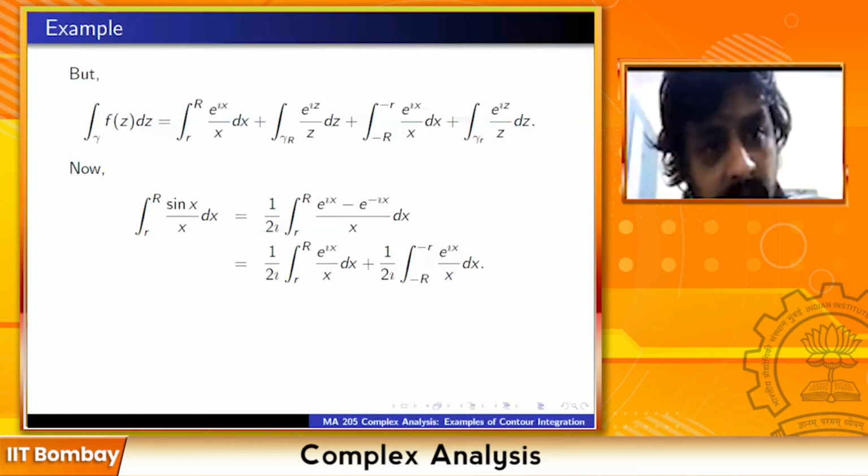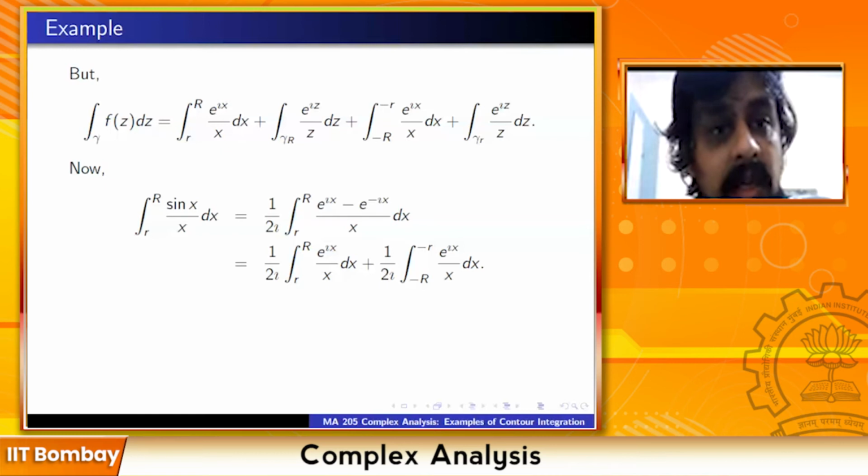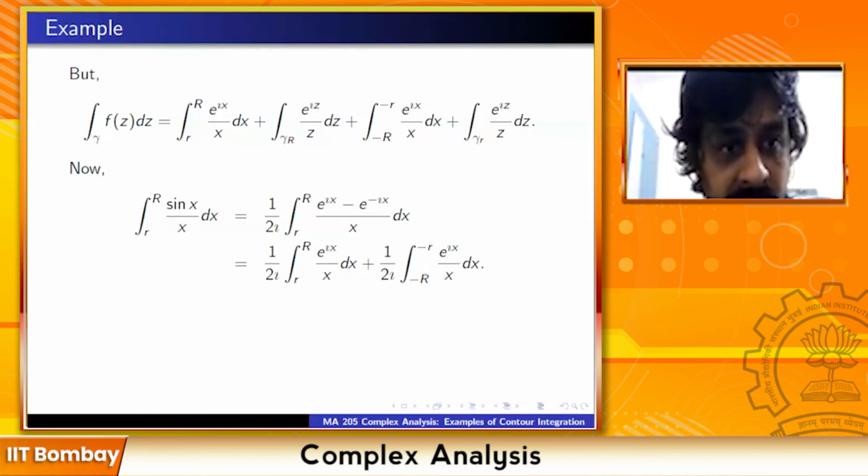So in the first line, where I've written that the integral of f is the sum of these four integrals, the first and third terms give me the integral of sin x by x, up to this 2i factor.